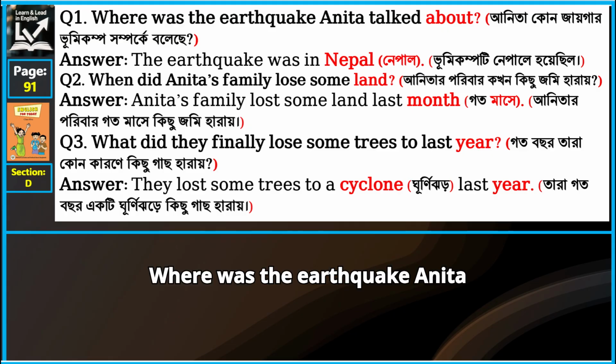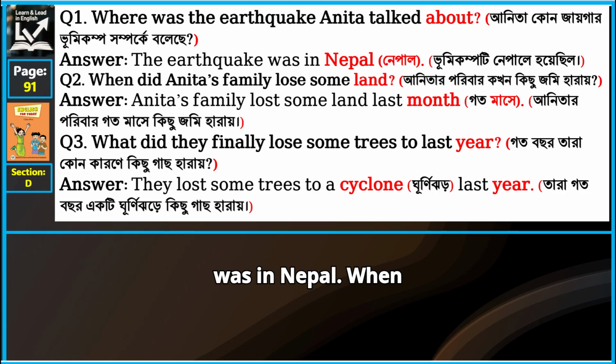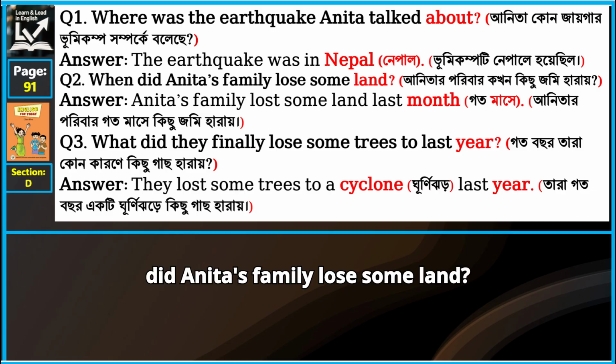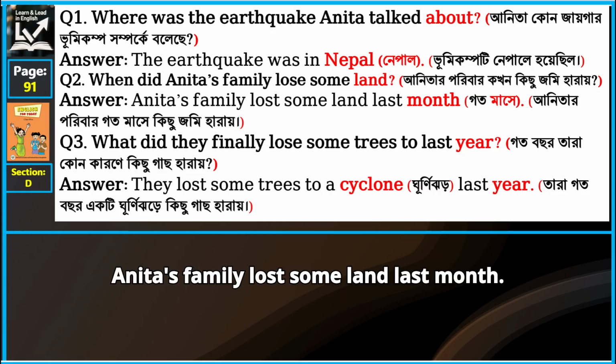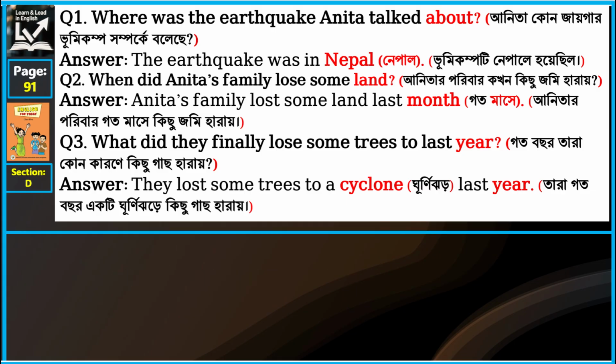Question 1. Where was the earthquake Anita talked about? Answer. The earthquake was in Nepal. Question 2. When did Anita's family lose some land? Answer. Anita's family lost some land last month.